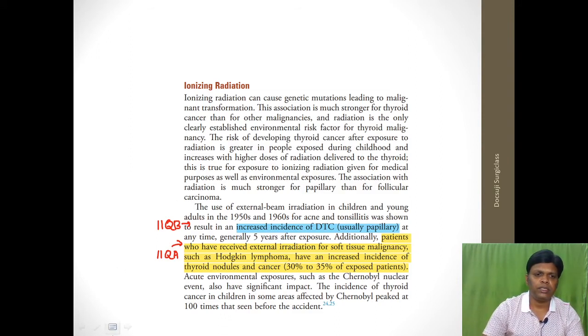Okay, this is taken from the Sabiston textbook of surgery, where you can see that the patient who received external irradiation for soft tissue malignancy such as Hodgkin's lymphoma have an increased incidence of thyroid nodules and cancer. This is the answer for the first question. Second one, increased incidence of DTC, usually papillary. So that is the answer for the second question.